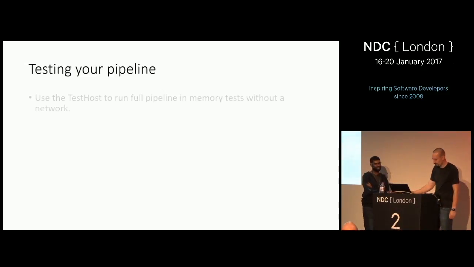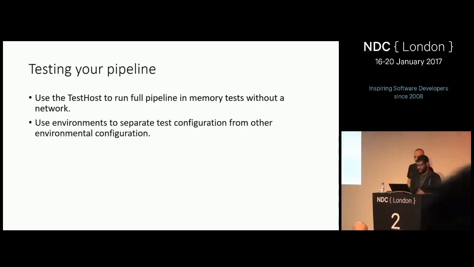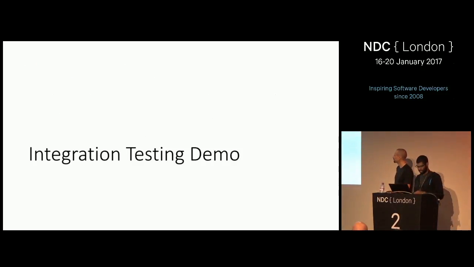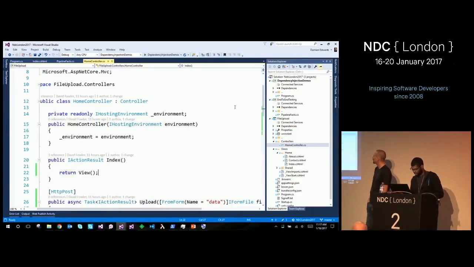All right, testing your pipeline. We've got a minute and a half, so choose what you want to show. Everything. So we have a feature called Test Host, which is basically a full in-memory web server, so you can test the entire pipeline without booting up a web server. Good for integration testing, right? It's just nice and interesting. So let's just show it. It's not a lot of code, so it's pretty easy to show.